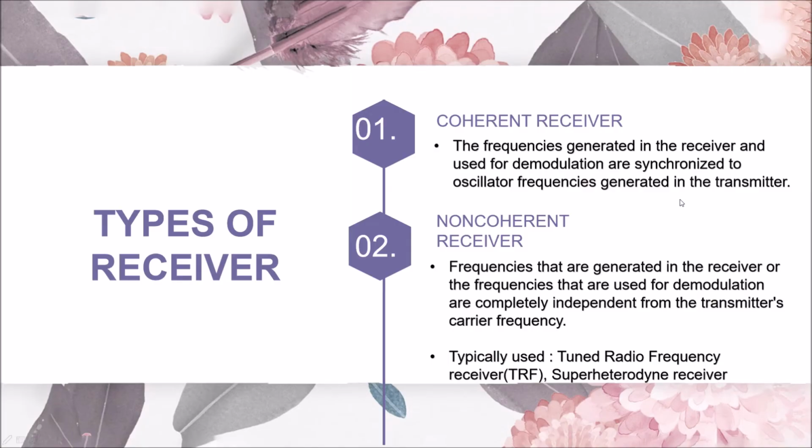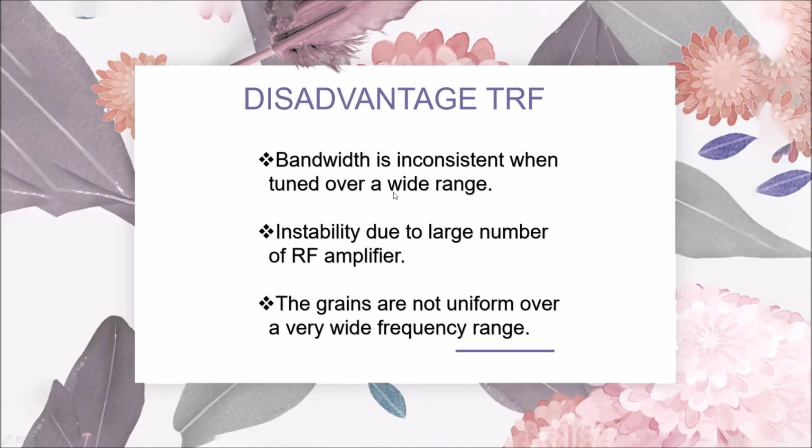There are two types of receiver. First, coherent receiver. That is, the frequencies generated in the receiver and used for demodulation are synchronized to oscillator frequencies generated in the transmitter. Second, non-coherent receiver. That is, the frequencies that are generated in the receiver and used for demodulation are completely independent from the transmitter carrier frequency. It is typically used for tuned radio frequency receiver or TRF and superheterodyne receiver.